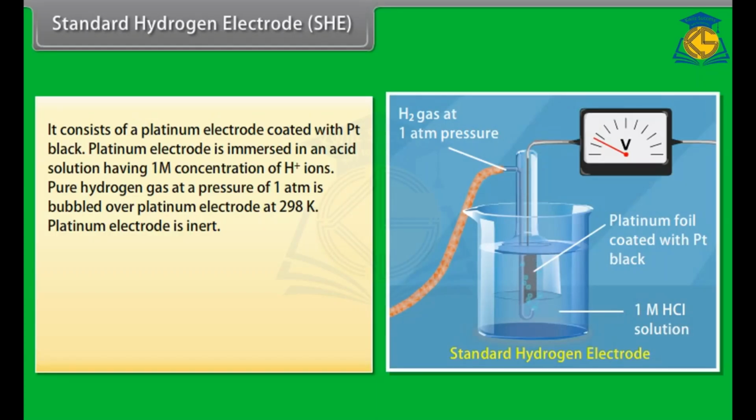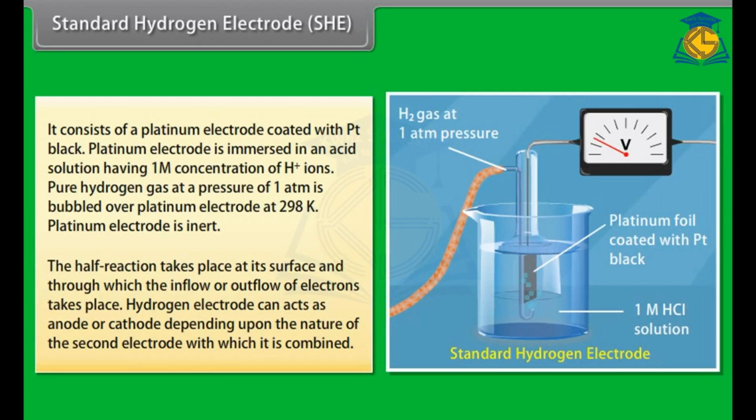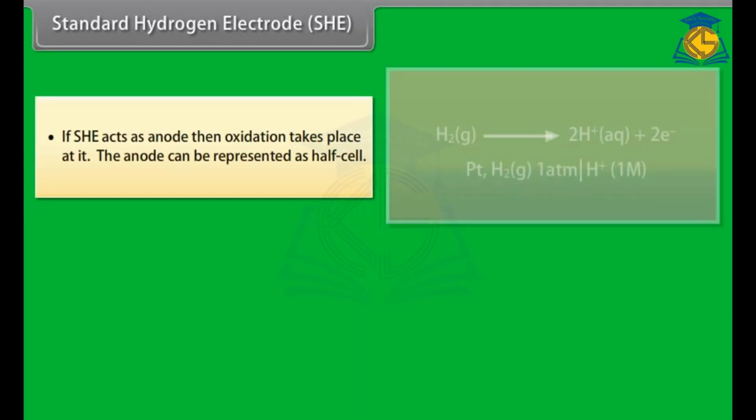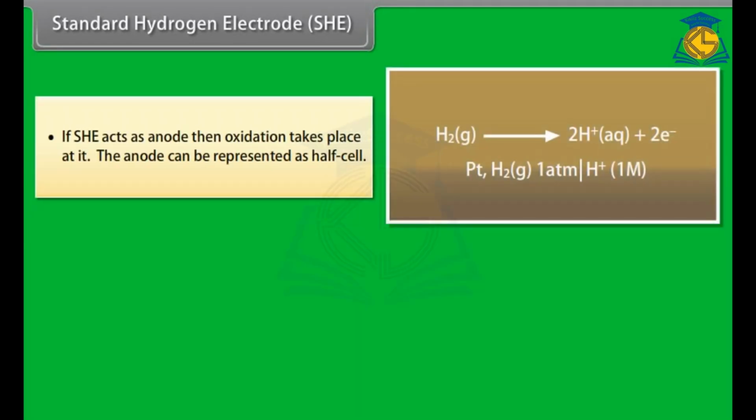Pure hydrogen gas at a pressure of 1 atm is bubbled over platinum electrode at 298 Kelvin. Platinum electrode is inert. The half reaction takes place at its surface and through which the inflow or outflow of electrons takes place. Hydrogen electrode can act as anode or cathode, depending upon the nature of the second electrode with which it is combined. If SHE acts as anode, then oxidation takes place at it.